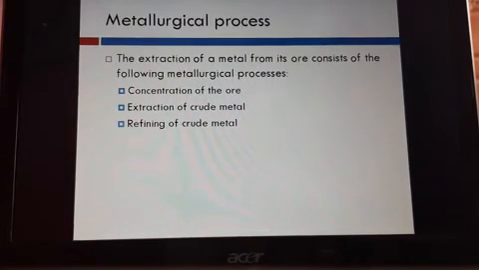So metallurgical process, as I said, the metals we are extracting from mining undergo many processes. We have totally three: concentration of the ore, second, extraction of crude metal, and third, refining of crude metal.